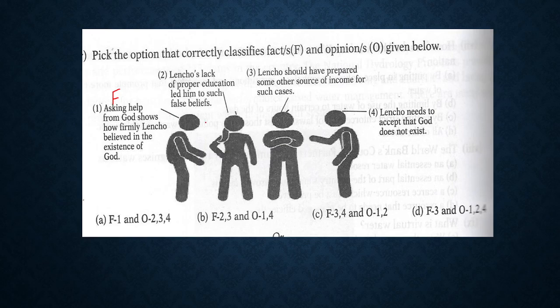Now, whether this is a fact or opinion, if there is a confusion, we can leave this for a while and we can move on to third and fourth and then come back to it. So let's read third and fourth first. Lencho should have prepared some other source of income for such cases. So this is a personal belief that he should have done this. So this is an opinion. The next is Lencho needs to accept that God does not exist. So God does not exist. It is again a personal belief whether God exists or God does not exist. So again, this is an opinion.